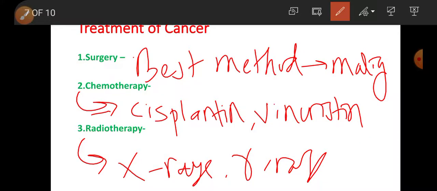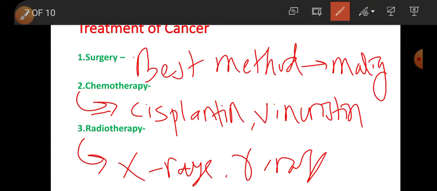Treatment of cancer. There are 3 major treatments of cancer, which are surgery, chemotherapy, and radiotherapy. Best treatment of cancer is surgery. For chemotherapy, we use 2 major drugs, cisplatin and vincristine.